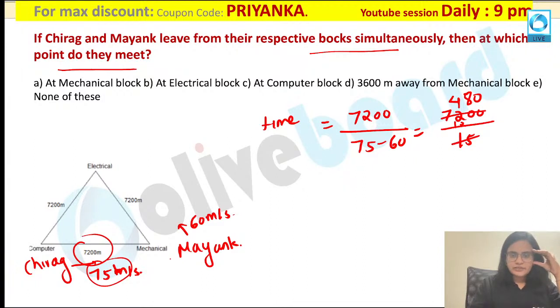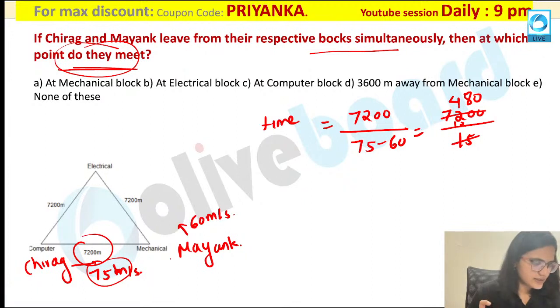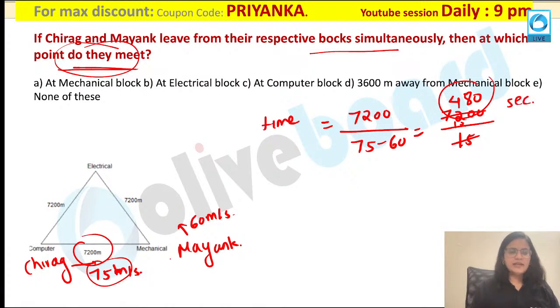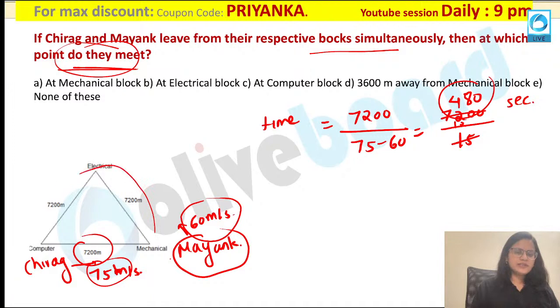Perfectly clear, right? So once we have calculated the time, now you have to understand the next part well. All of you please pay attention. 480 seconds is the time over here. What are they asking you? At which point do they meet? Now when you are calculating the distance, this is the time in seconds. If you are taking Mayank's speed, you have to count the distance from here. And if you are taking Chirag's speed, you have to count the distance from here.